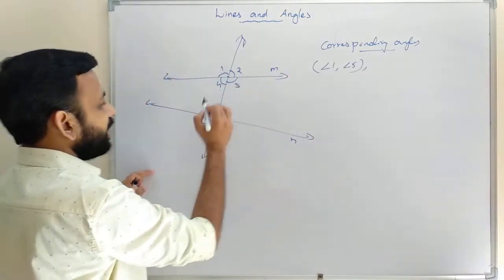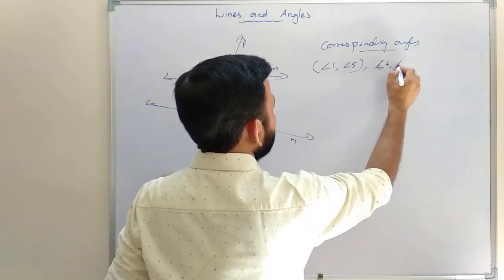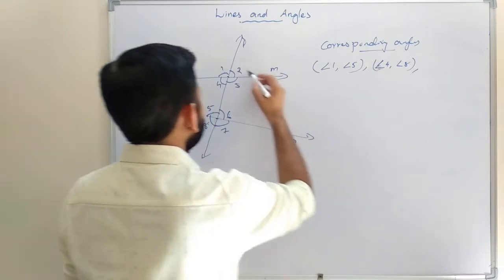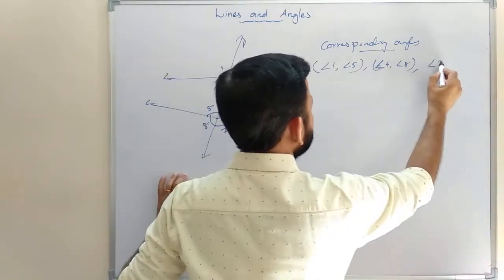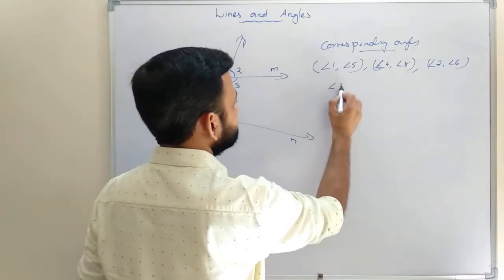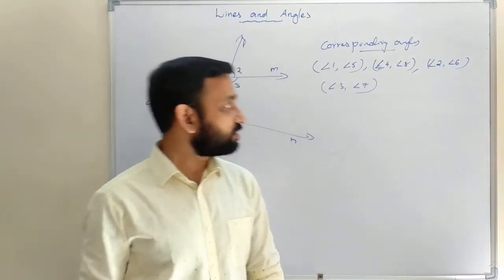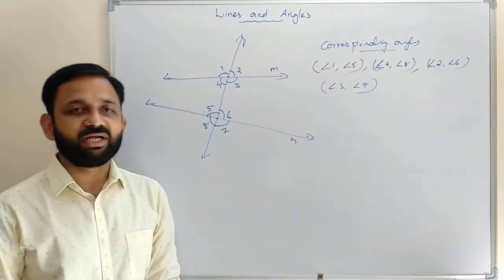Then angle 4 and angle 8. Then angle 2, angle 6. Then angle 3, angle 7. So these are the corresponding angles. We have 4 pairs of corresponding angles.